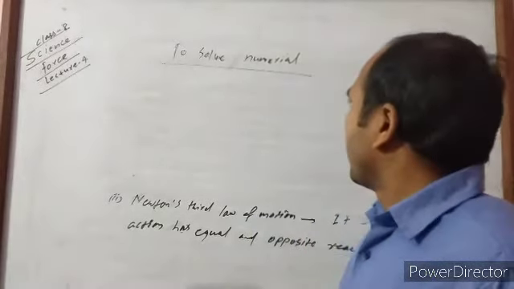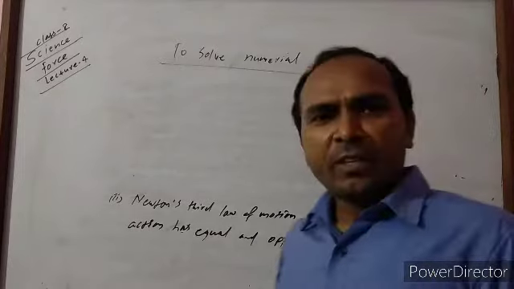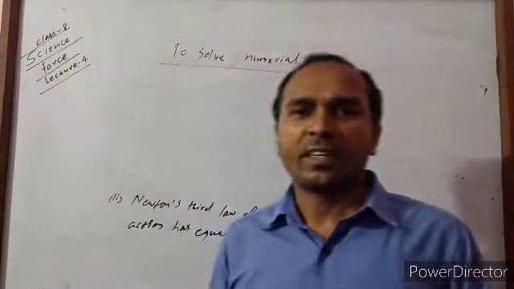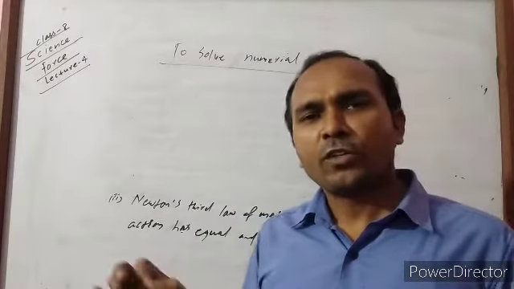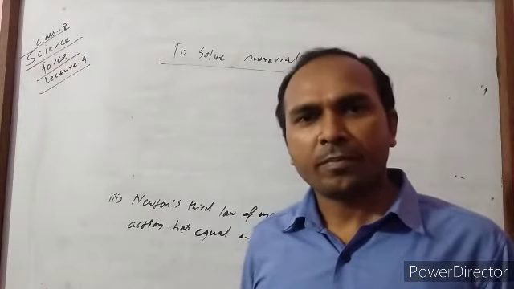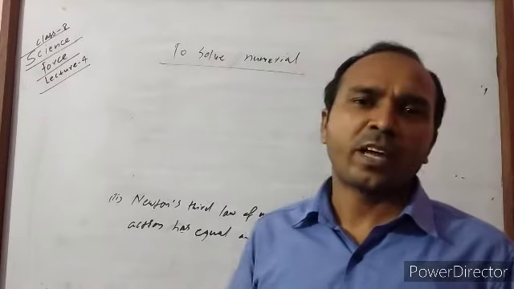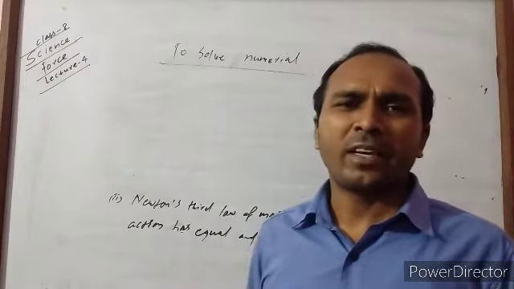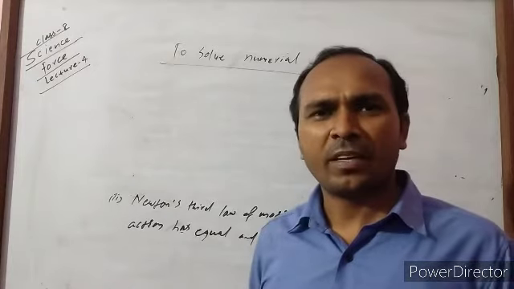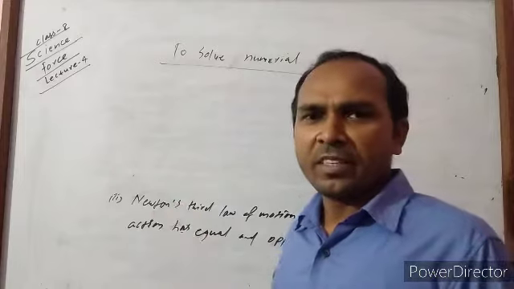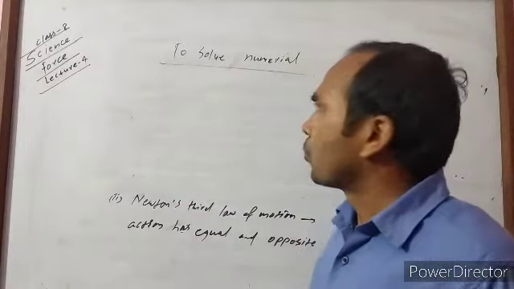Okay. You already know the equations of motion, but again I am going to remind you: v is equal to u plus at, s is equal to (u plus v) by 2 into t, v square is equal to u square plus 2as, s is equal to ut plus half at square. Other formulas are F is equal to mg, F is equal to ma. These are the formulas applicable to solve the numericals.